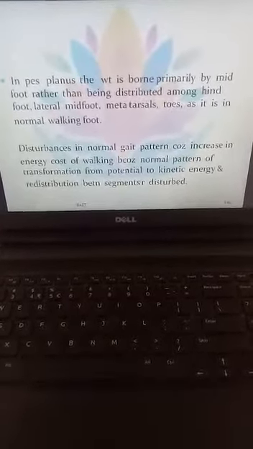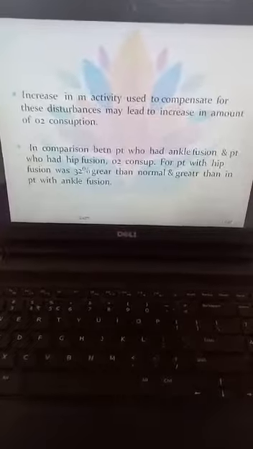So this is about the abnormal gait. Second is structural impairment in the abnormal gait. Next we'll talk about the functional impairment, which we will see in the next video.